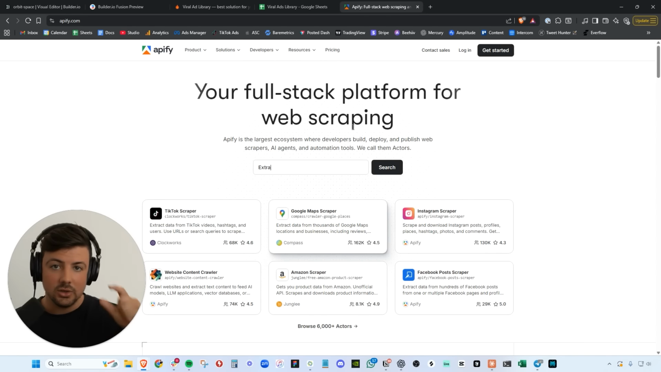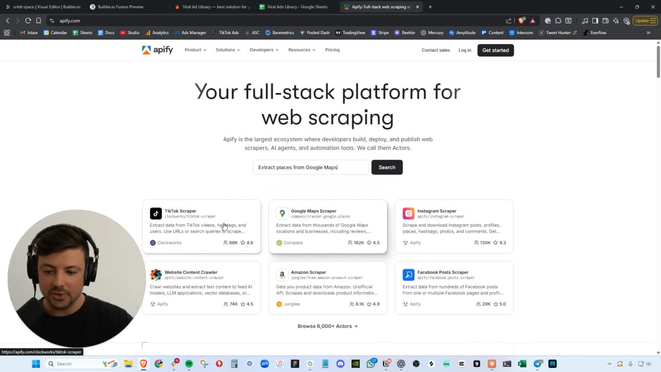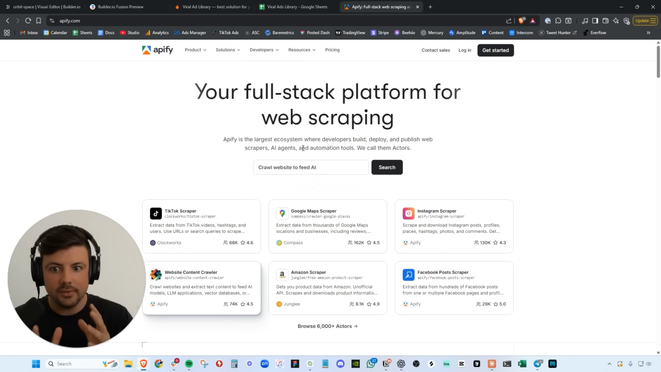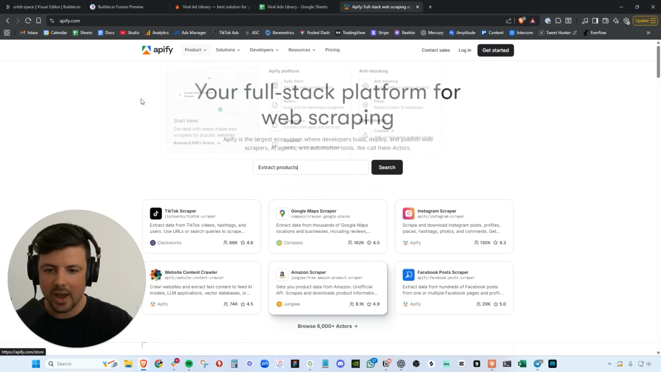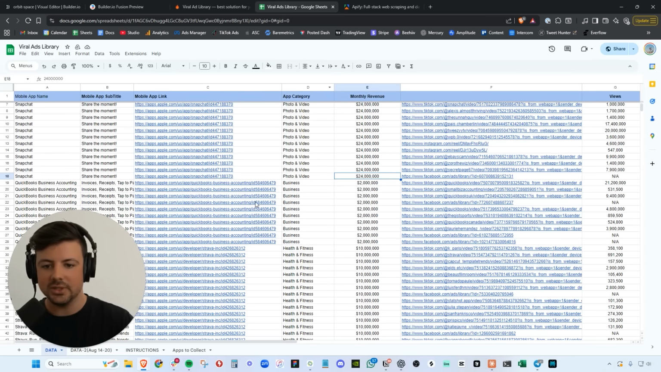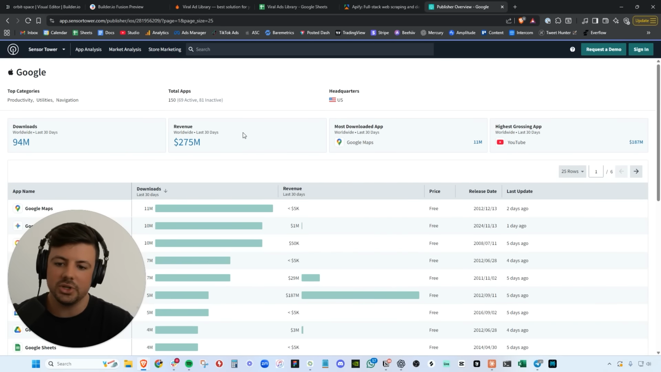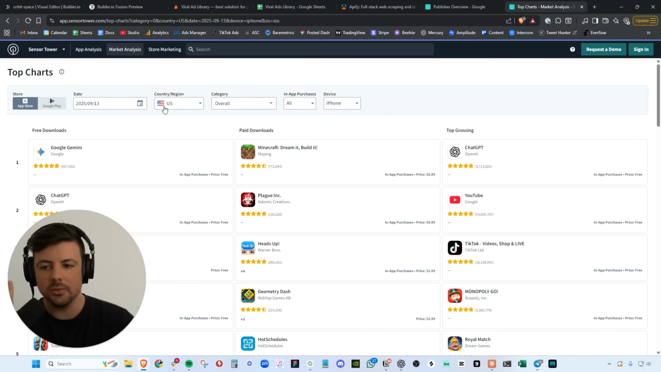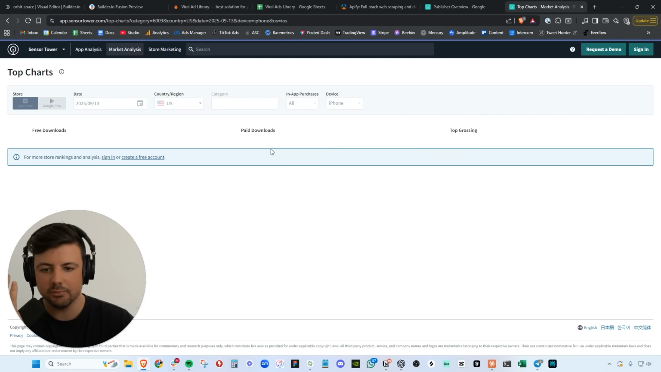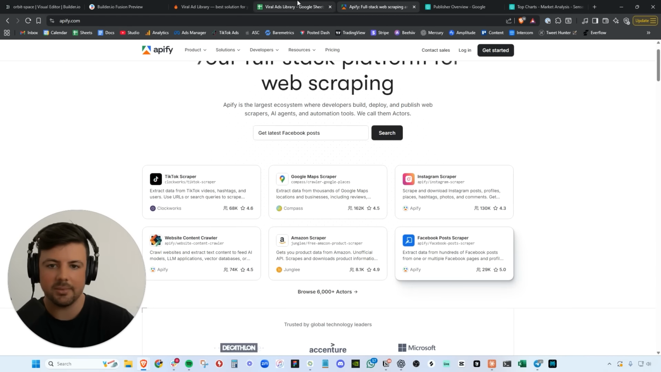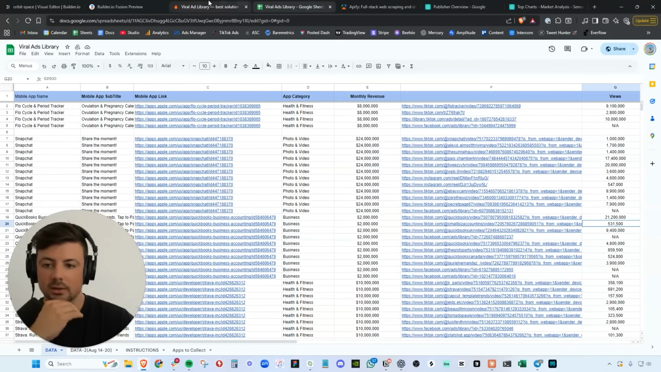On Apify, you can purchase pre-built scrapers. You can purchase a TikTok scraper, an Instagram scraper, a website content crawler. Essentially anything that you need automated and scraped on the internet, you can probably find through Apify. So that's exactly what we did, right? We scraped a bunch of content from all of these apps that we had identified. We also used Sensor Tower's product to figure out which apps we should be going after. So essentially what we did was we went through the top charts here. We looked at pretty much every category. Make a list of these apps, throw them into Apify, scrape all their content, and go from there.